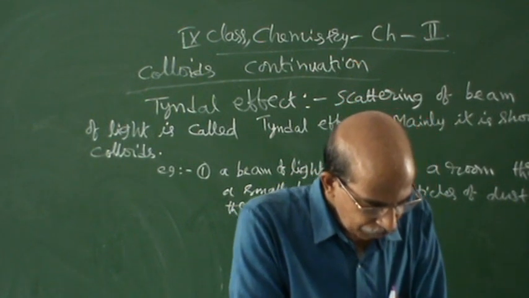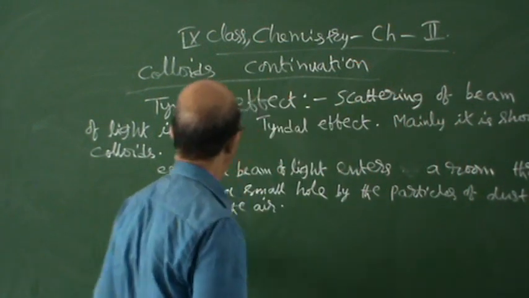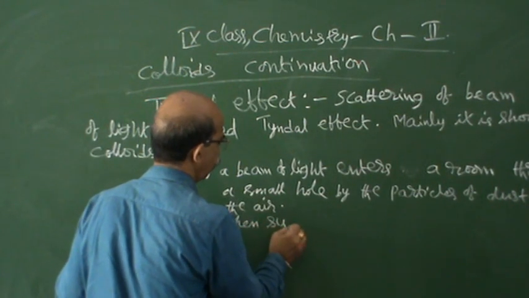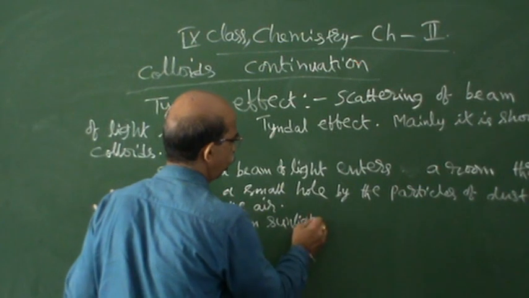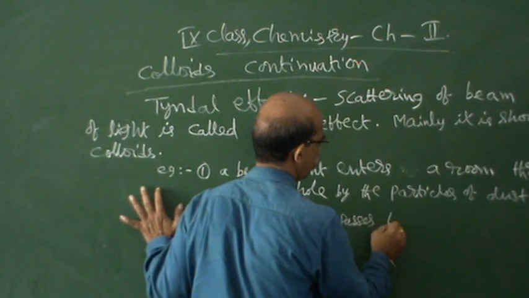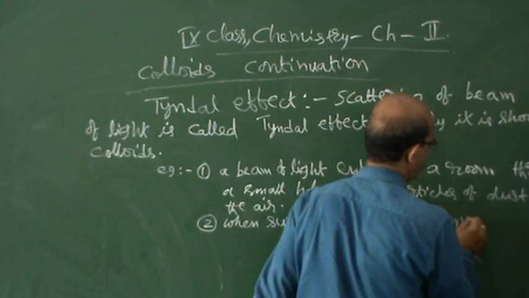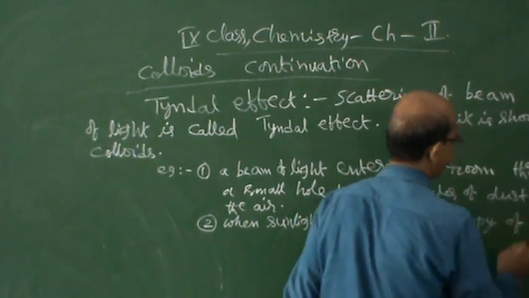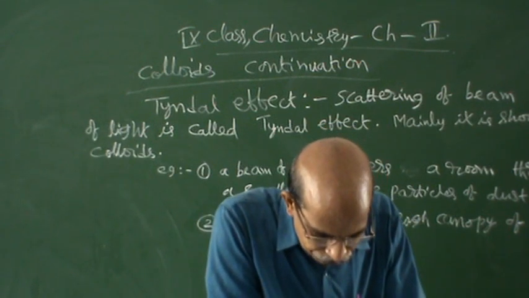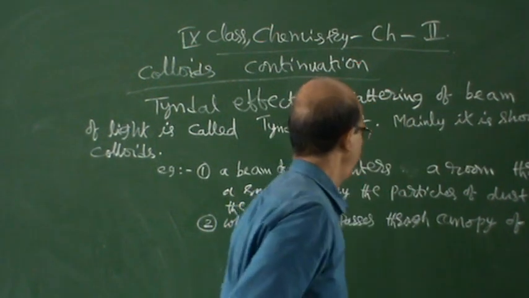Let us see that when sunlight passes through the canopy of a dense forest. One diagram is also there, you can see the diagram. When sunlight passes through the canopy of a dense forest.